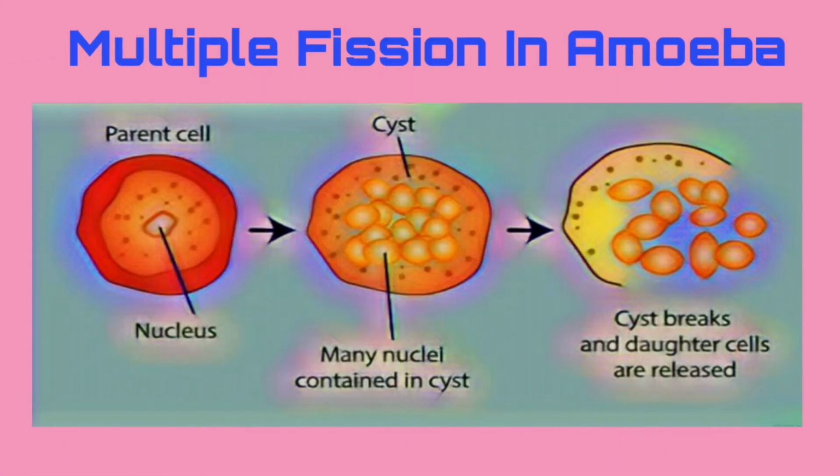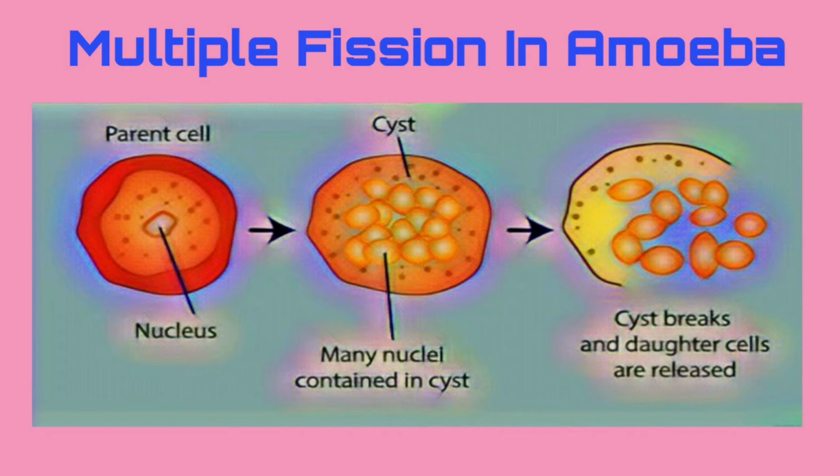Multiple fission. Asexual reproduction by multiple fission is performed by amoeba and other protists. Now when there is lack of food, that means there is adverse condition. When there is no food, then in such a situation, amoeba starts forming a protective covering around the plasma membrane. Now that covering is called as cyst. You can see in the diagram, cyst formation.